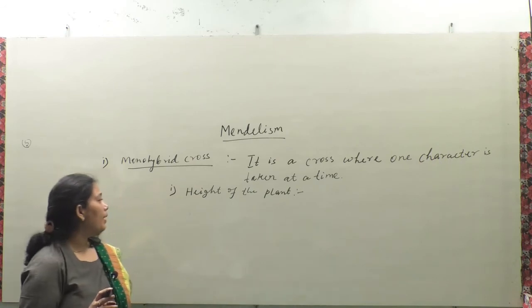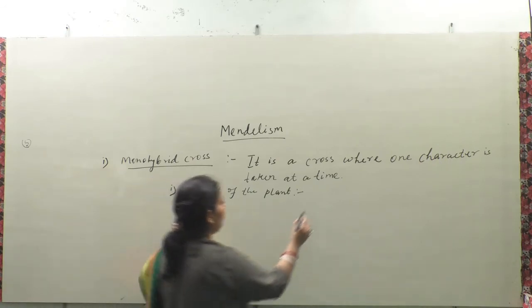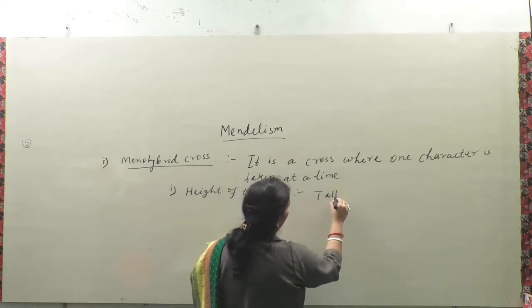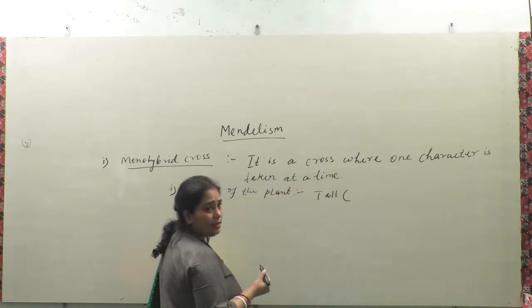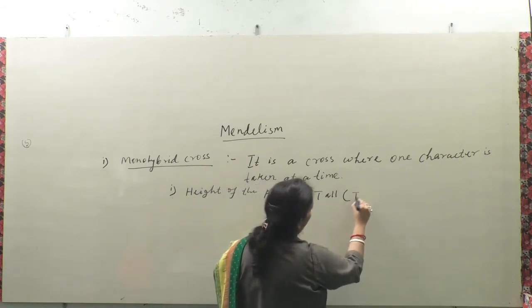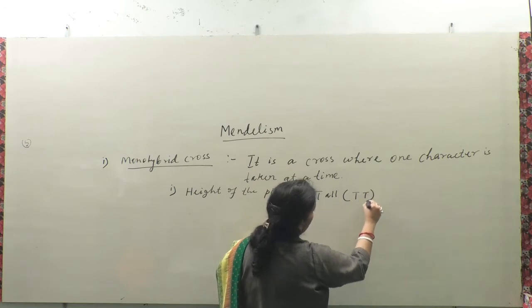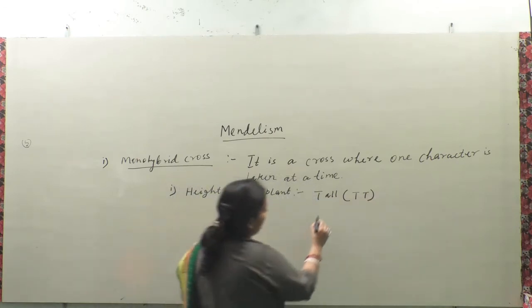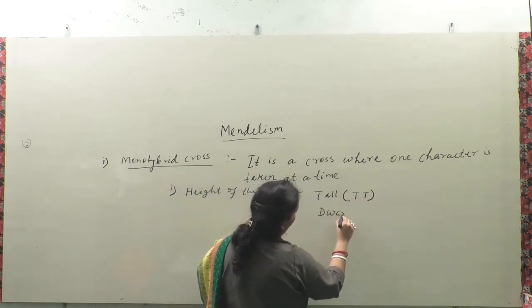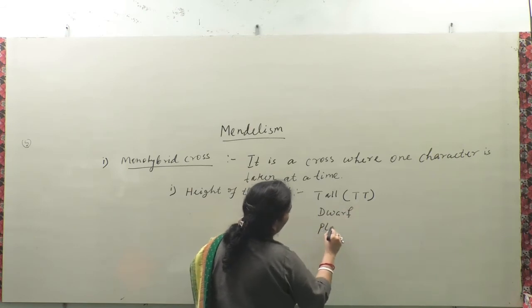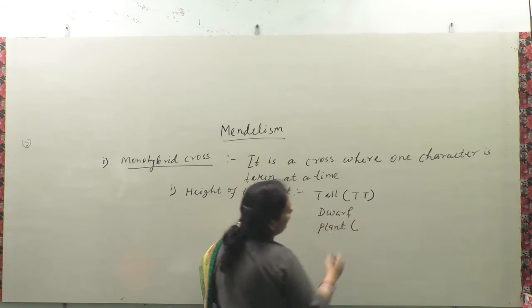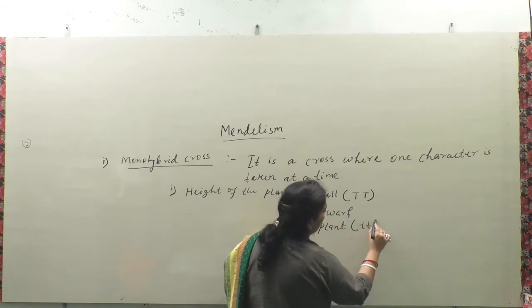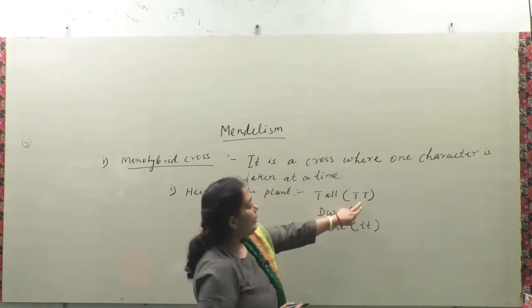So two types of plant. One is tall, and we can give its allelic pair here. He used TT. And the second one is dwarf plant, that means short plant, allelic pair tt. What are these? Capital T, small t.